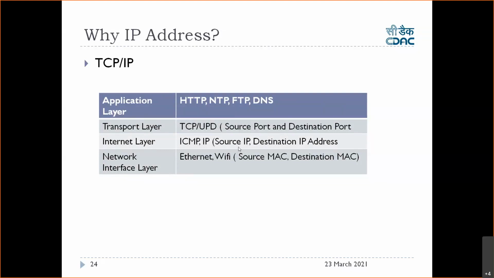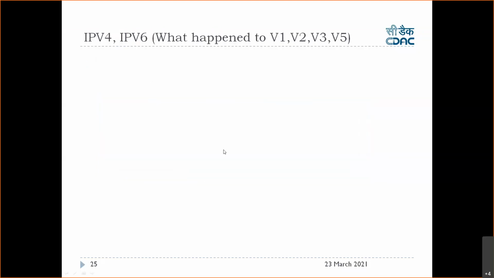So here you assign the IP addresses of the source or sender and the IP address of the receiver. At the network interface layer, you have to specify the MAC address of the sender and the MAC address of the receiver. So that's why both MAC address and IP address are required for TCP/IP communication, right? This is pretty important, what you need to learn. You need to know it. This we have already covered, so this is why we need an IP address.